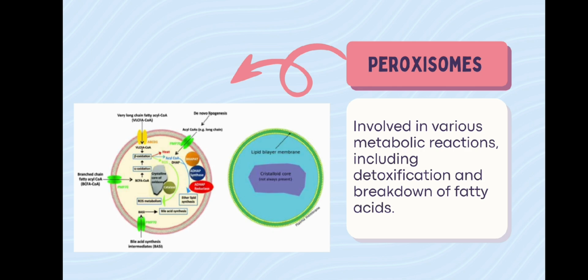Peroxisomes are small membrane-bound organelles found in eukaryotic cells that contain enzymes involved in various metabolic reactions, including the oxidation of fatty acids and the metabolism of hydrogen peroxide.